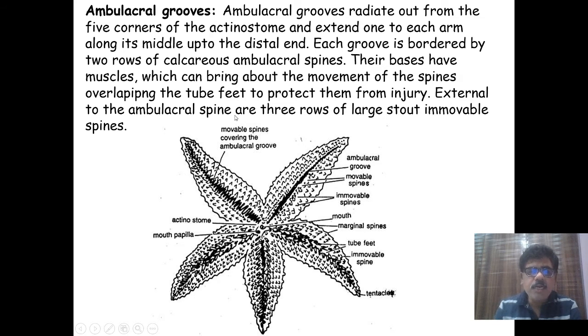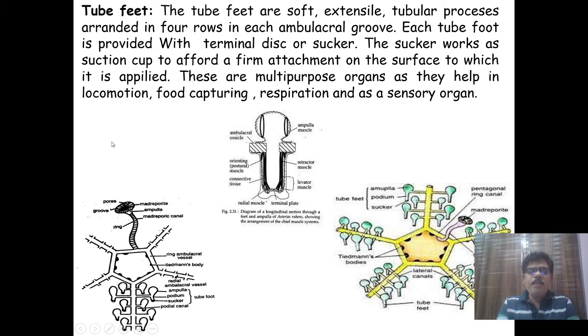So external to the ambulacral grooves and the ambulacral spines are three rows of large, stout, immovable spines. These are the immovable spines. How many rows? That is three rows of the immovable spines. The next one is what?